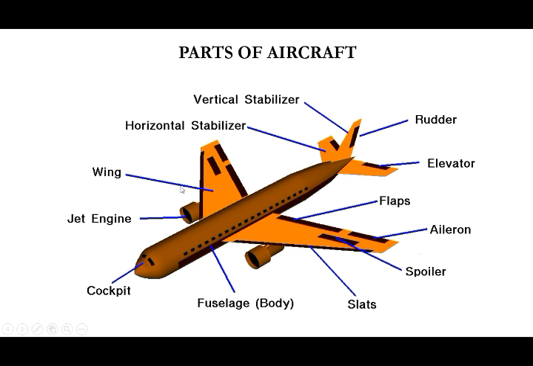Now one more image is here. Here you can see the cockpit. The cockpit is where the pilot sits to control the entire aircraft. The fuselage center section is where the wings attach, with the control surfaces. Both are power plants with the jet engine, vertical stabilizer, horizontal stabilizer, and some control surfaces.